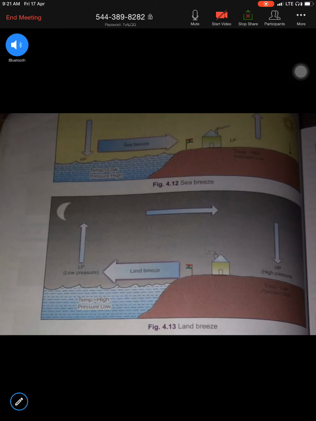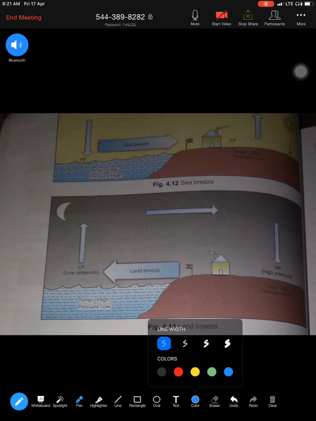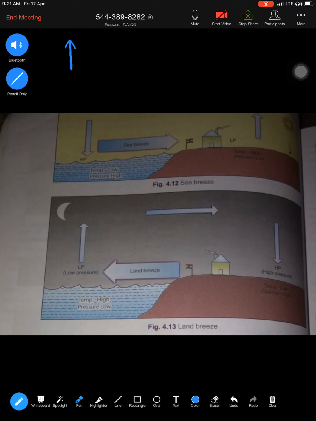Before we proceed further, just try to understand two things here. One, always remember that temperature and pressure have an inverse relationship, meaning as the temperature increases, pressure becomes low. That is the relationship shared by temperature and pressure. So this you have to keep in mind.